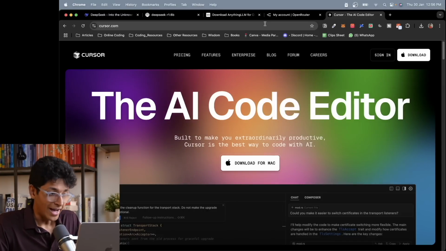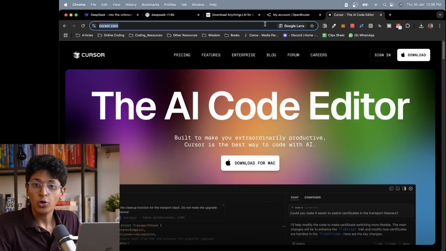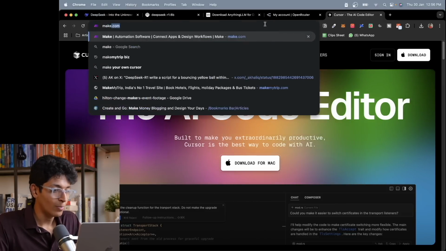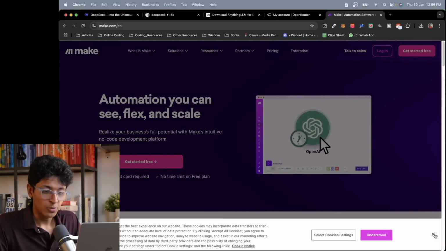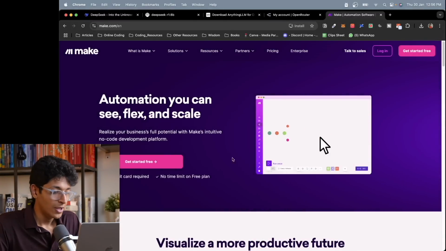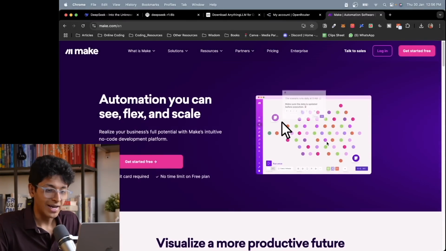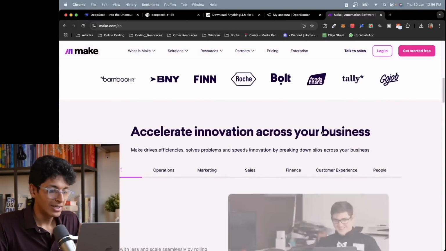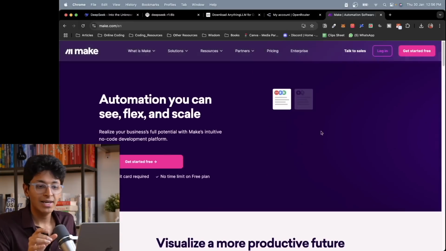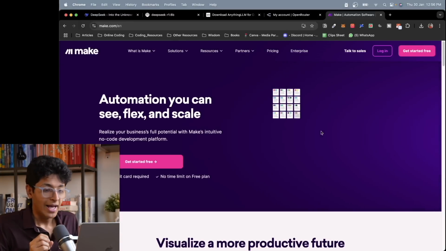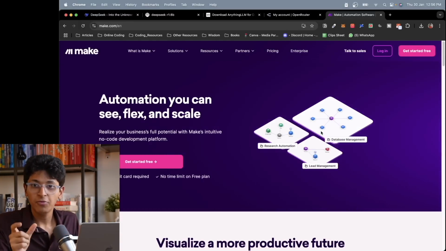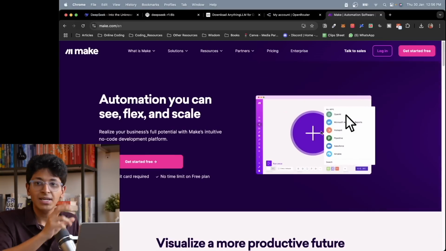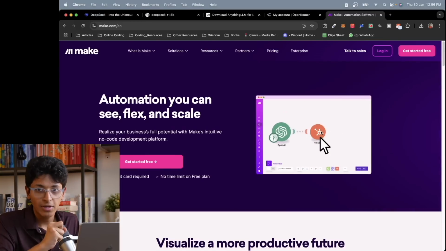Another thing you can be doing is to use Deepseek for automations. So what I mean by that is you can go to make.com. This is a website that you can use to create automations for anything that you do normally. You can get started for free, but the way this works is that over here, you can create a trigger. Basically, let's say you get an email on Gmail and you want a reply for that email done for you automatically. So you can create a trigger, which is getting the first email from Gmail.